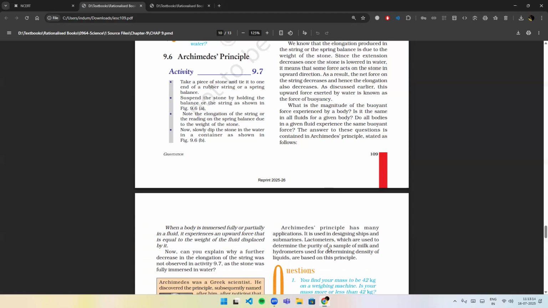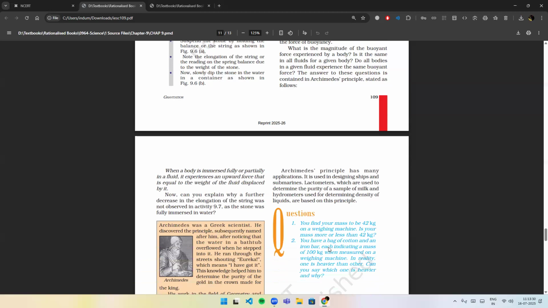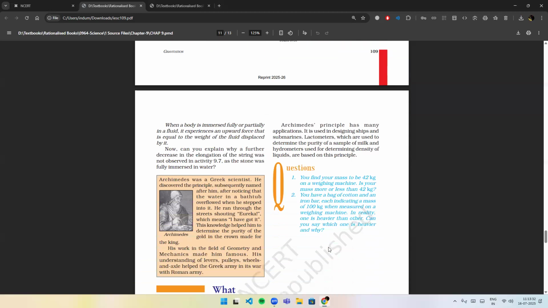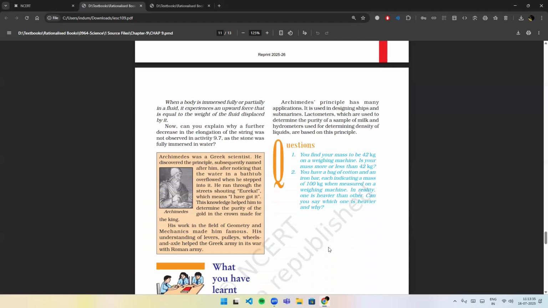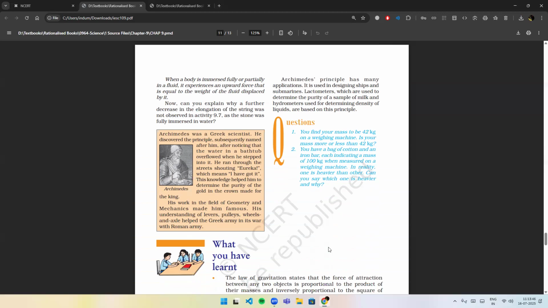What is the magnitude of the buoyant force experienced by a body? Is it the same in all fluids for a given body? Do all bodies in a given fluid experience the same buoyant force? The answer to these questions is contained in Archimedes' principle, stated as follows. When a body is immersed fully or partially in a fluid, it experiences an upward force that is equal to the weight of the fluid displaced by it. Now, can you explain why a further decrease in the elongation of the string was not observed in activity 9.7 as the stone was fully immersed in water?